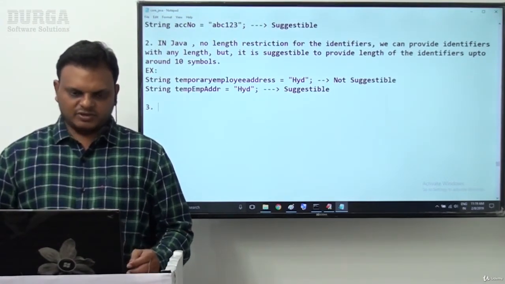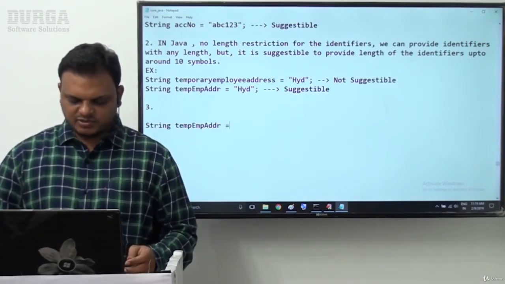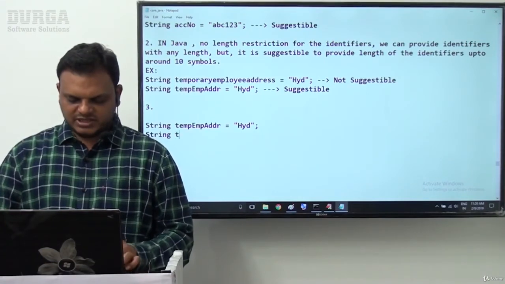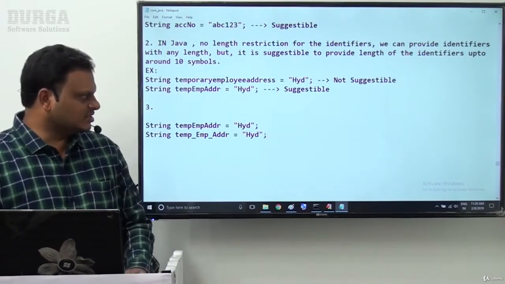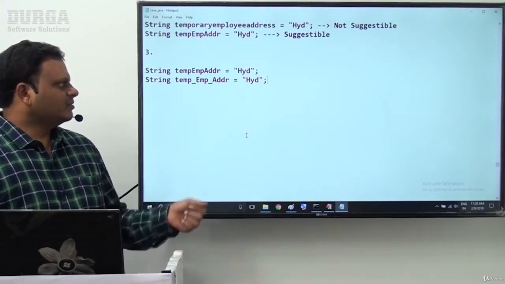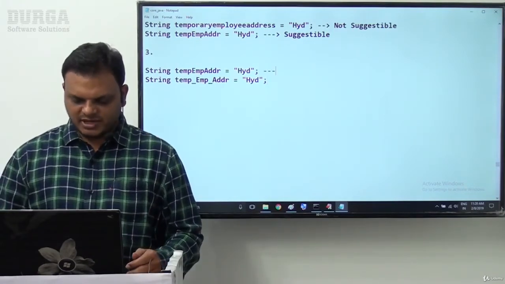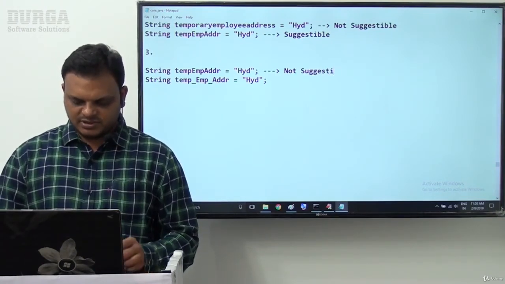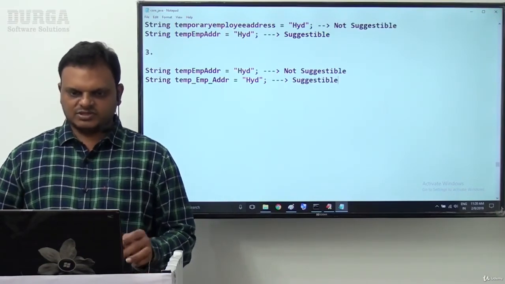Suggestion number 3. Just observe this clearly. String temp emp addr is equal to IDBAT and String temp underscore emp underscore addr is equal to IDBAT. In between these two, which one is suggestible? Which one is more readable? The first one is not much readable and is not suggestible, but the second one is much more readable. Easily we can read each word. So the second one is suggestible, but the first one is not.